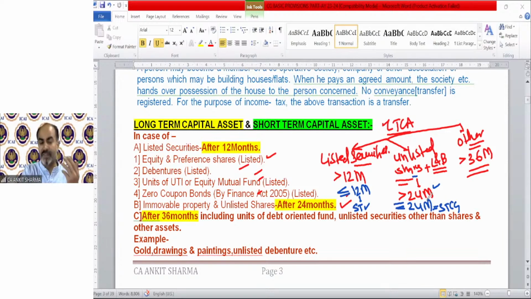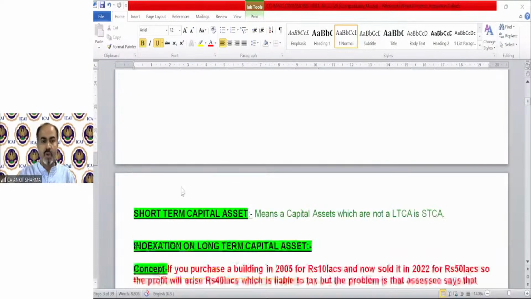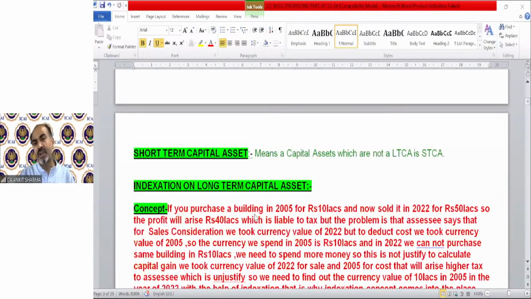So if in case of listed security, after 12 months, it's long-term, then that means up to 12 months, that is short-term. Unlisted shares and land and building, after 24 months, long-term, that means up to 24 months, short-term. Other assets, after 36 months, long-term, then it means up to 36 months, that is short-term. For example, other assets like gold, drawings, paintings, unlisted debentures specifically follow the 36 months concept. So you can read the provision, it's simple, of course. So what is short-term? Those assets which are not long-term will be treated as short-term capital assets.